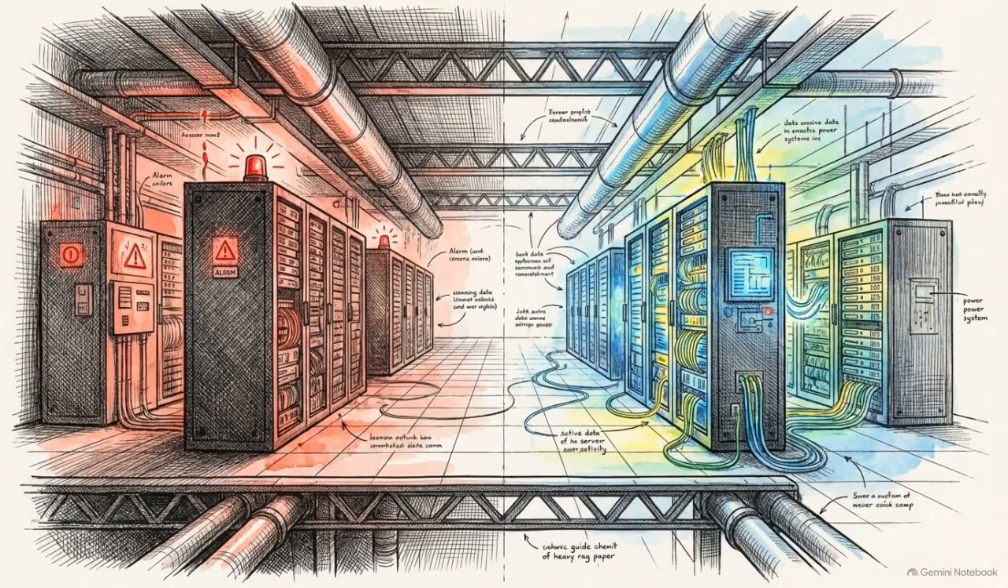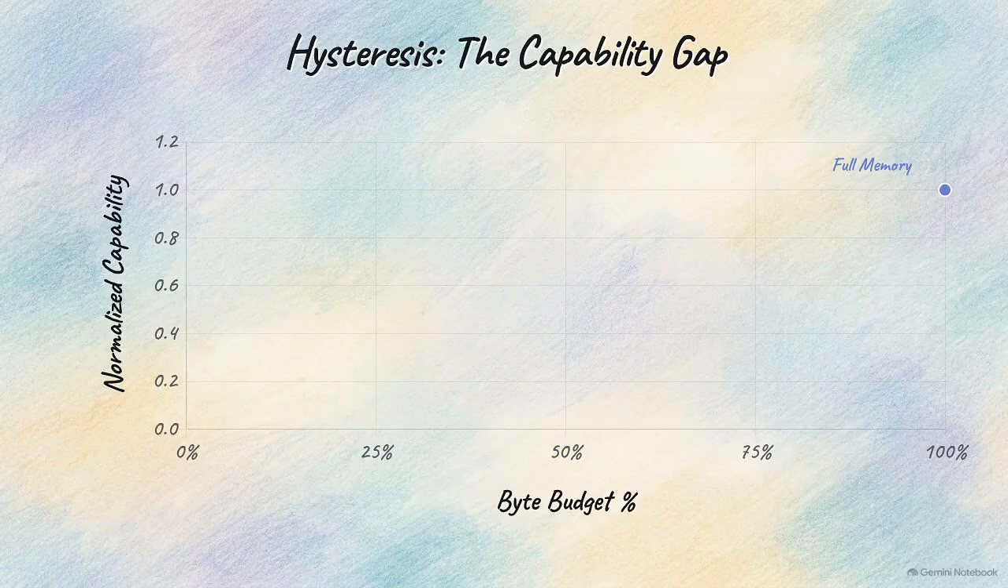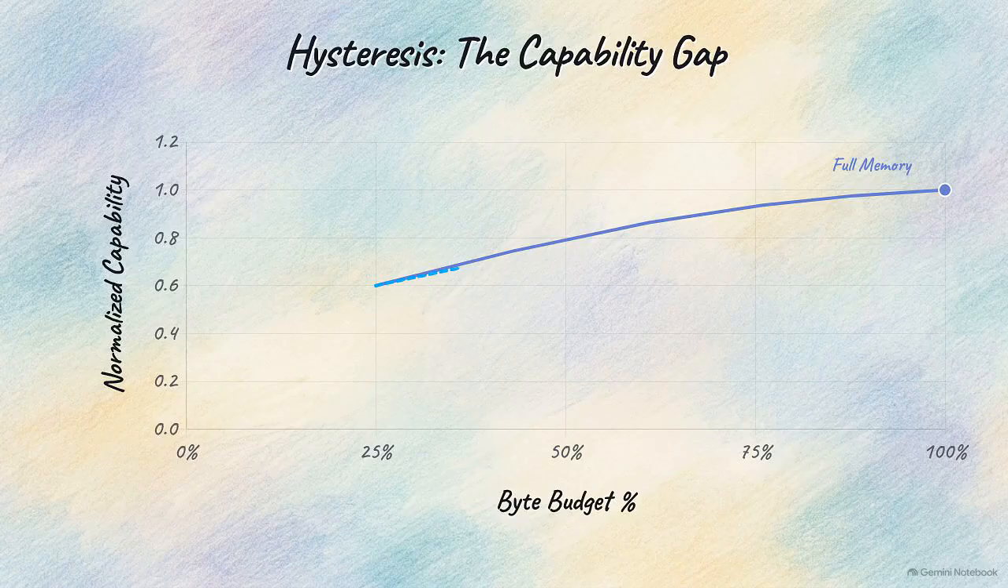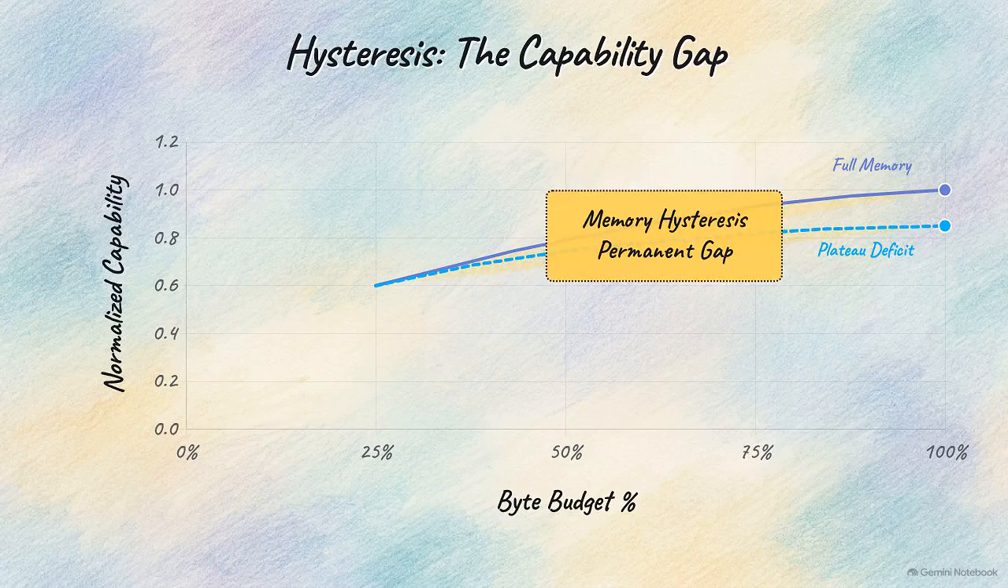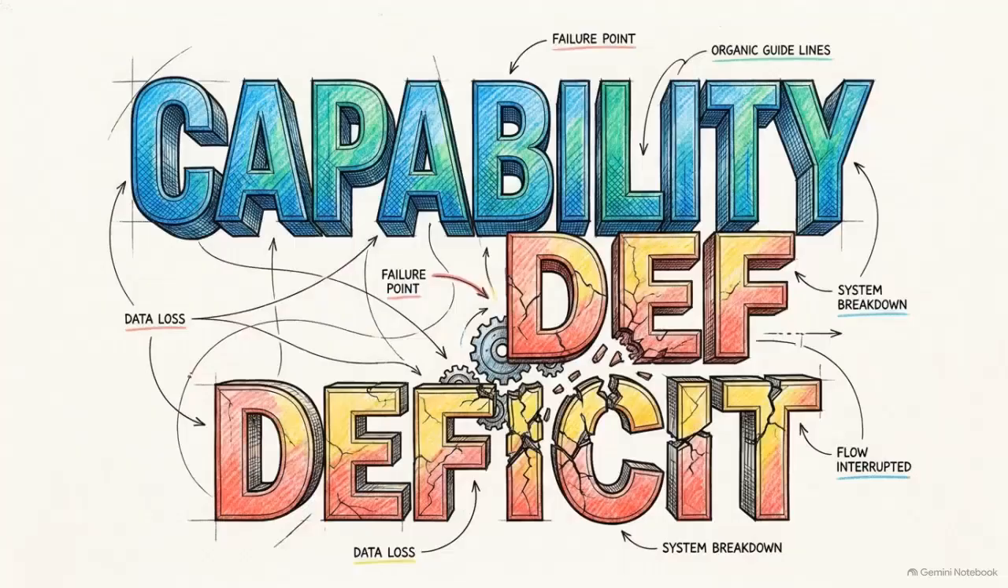Treating an LLM's memory as an infinitely expanding drive conflicts directly with the constraints of cloud economics, guaranteeing a systemic failure when resources contract. Watch these memory models during a squeeze and recover cycle. As we drop the byte budget to 25%, capability predictably crashes. But during recovery, when the budget returns to 100%, capability plateaus well below its starting point, leaving a massive gap. This permanent gap is known as memory hysteresis.